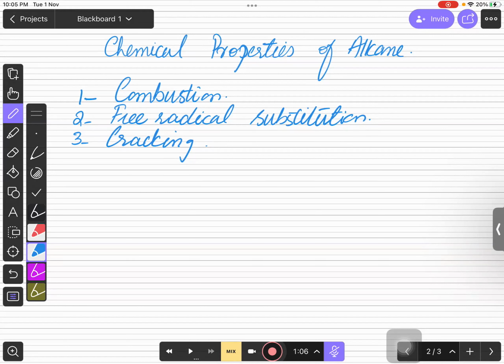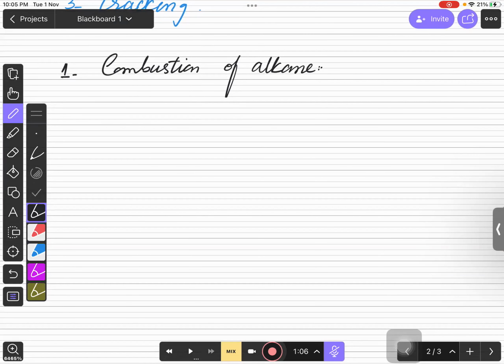So let's start with the first one, which is combustion, right? Right now we are talking about combustion of alkanes, because we are talking about the chemical properties of alkanes. But what is combustion? Combustion is anything which is going to be burned in the presence of excess oxygen, right? When something burns in the presence of excess oxygen, it is known as combustion.